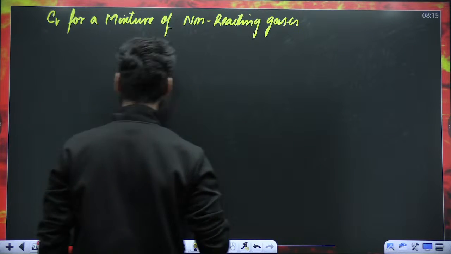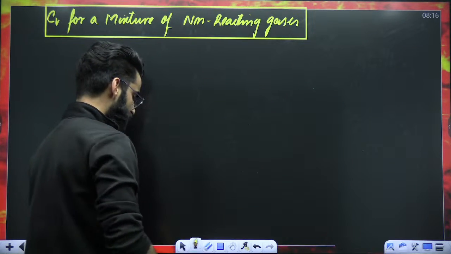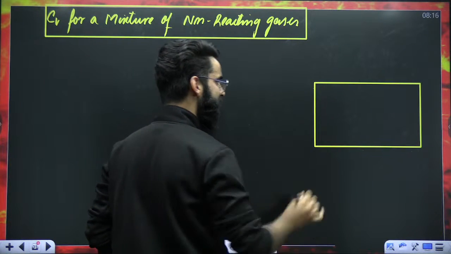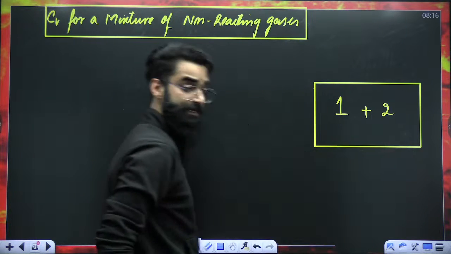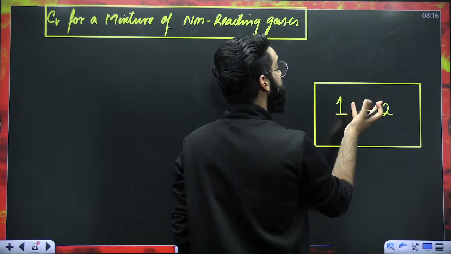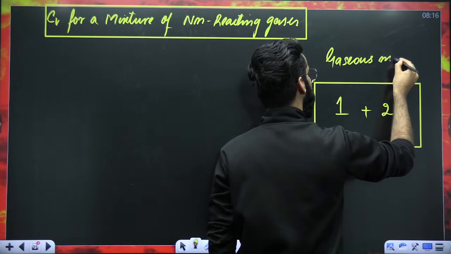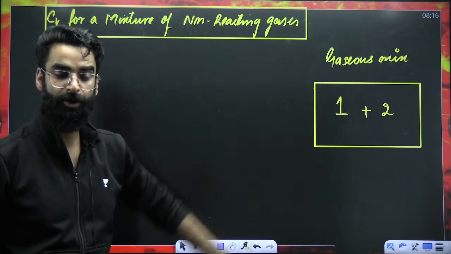Cv for a mixture of non-reacting gas. For example, imagine this is a container, and this container contains two gases, gas 1 and gas 2. By chance, these are chemically non-reacting gases. So can I say I have got a gaseous mixture containing chemically non-reacting gases?